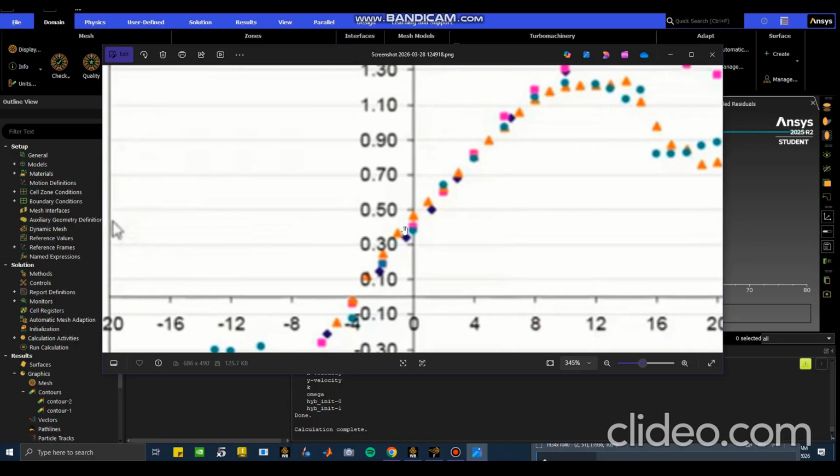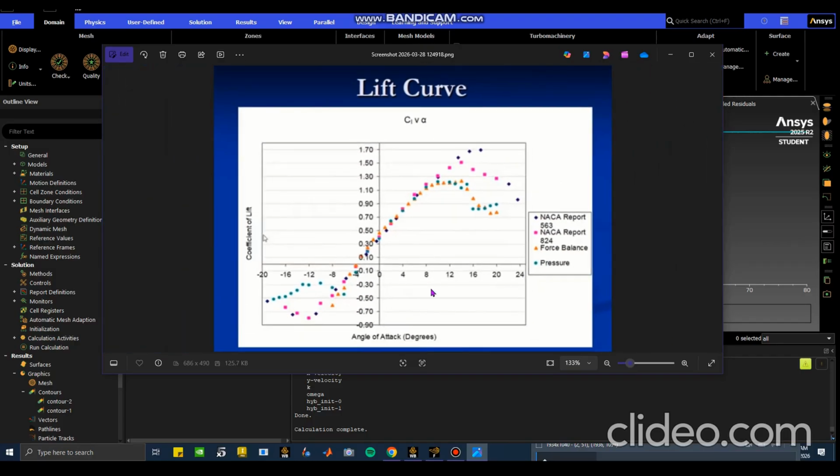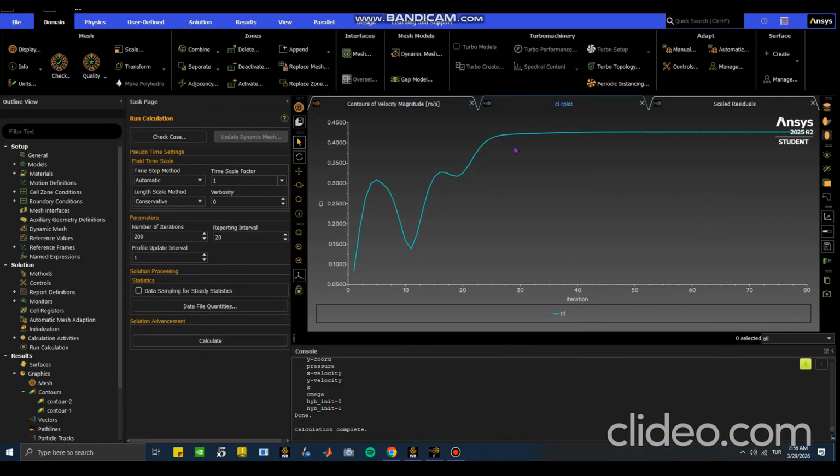It's not going to be exact, never, but the error will be less than 5%. If the error is less than 10%, it's perfect in your case when you do the analysis. Okay then, so we have validated that we found correct results.